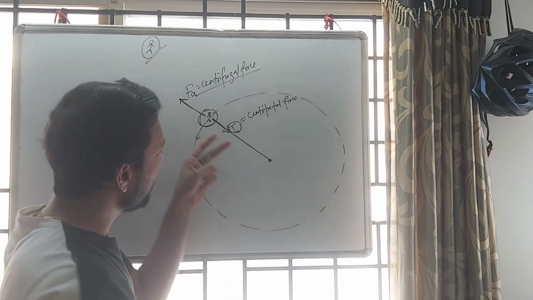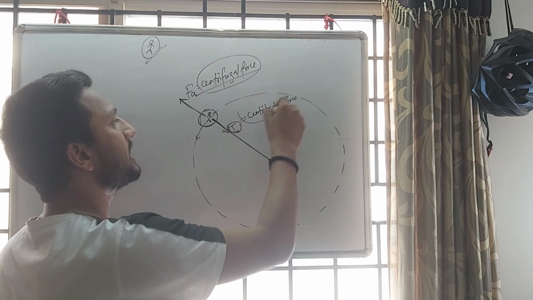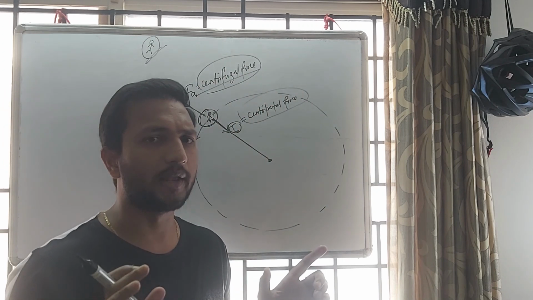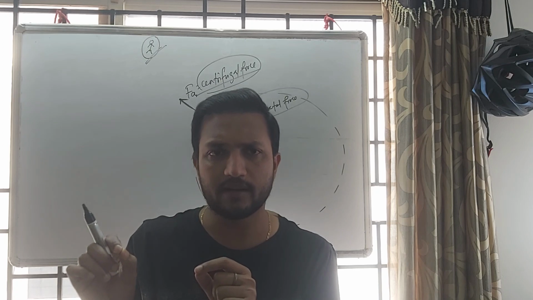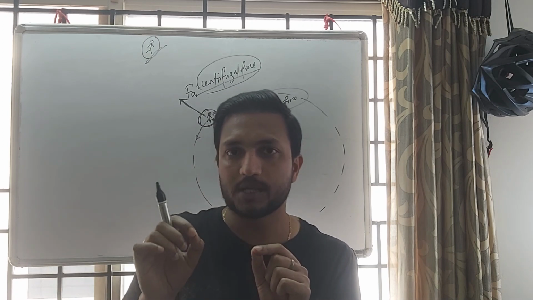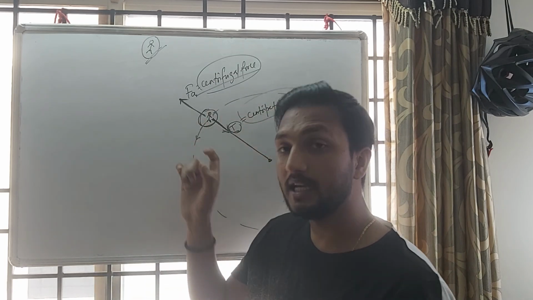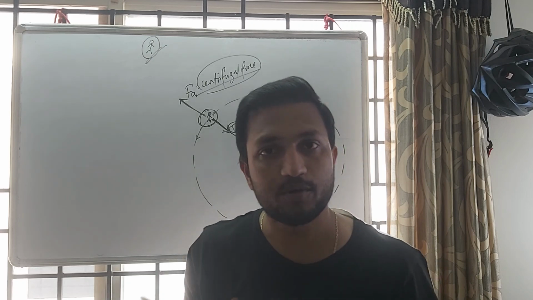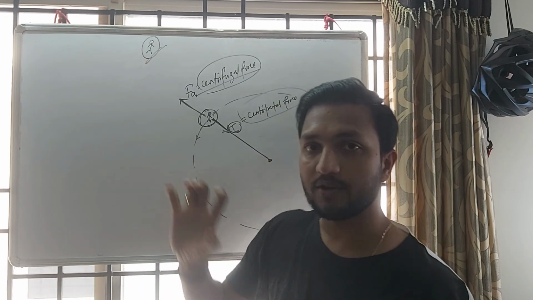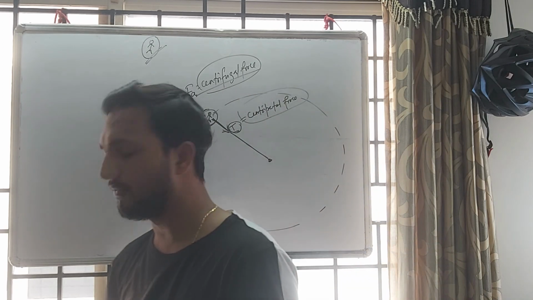So if the body is not moving in this direction or this direction, we can say centripetal force and centrifugal force are both nothing but equal only. Centripetal force and centrifugal force both depend on the observer. If the observer is sitting on the rotating body like this, then he will feel like we have centrifugal force. If the observer is sitting somewhere on the ground, then he'll feel like we have one centripetal force.